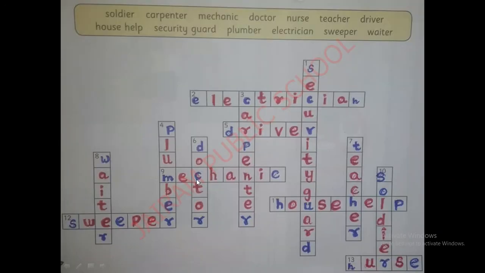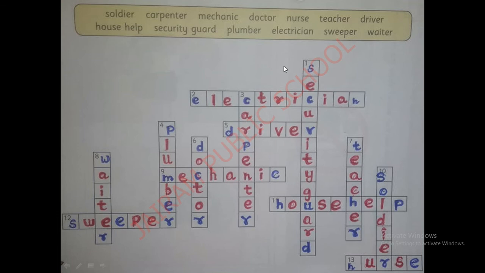Yes, he is a nurse. She is a nurse. Totally how many have we found out? 13. So everybody check with the answers. Everybody should complete all these persons. Everybody should complete this activity fully.